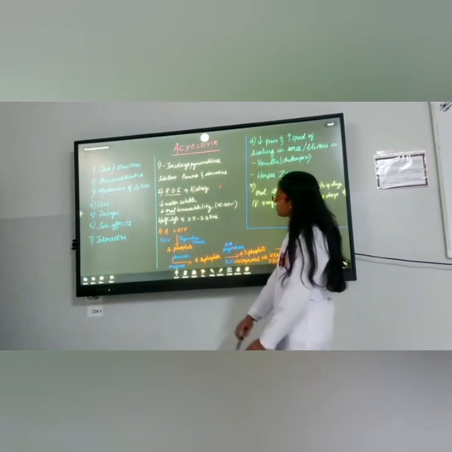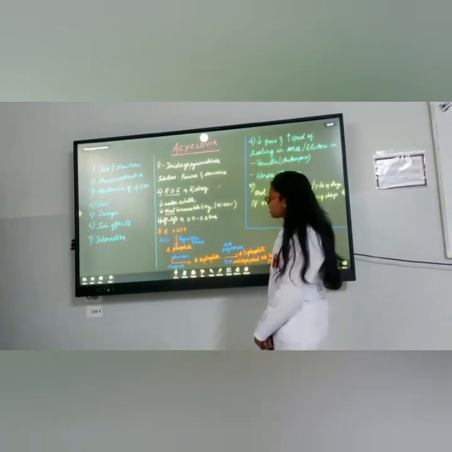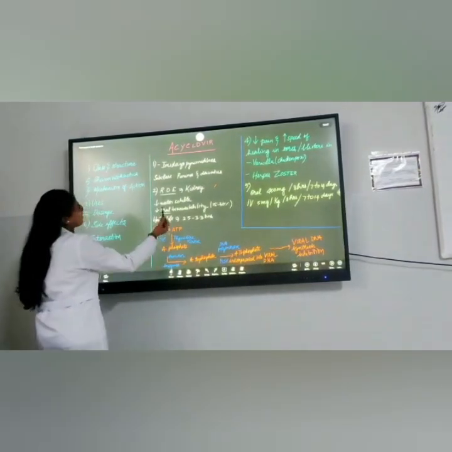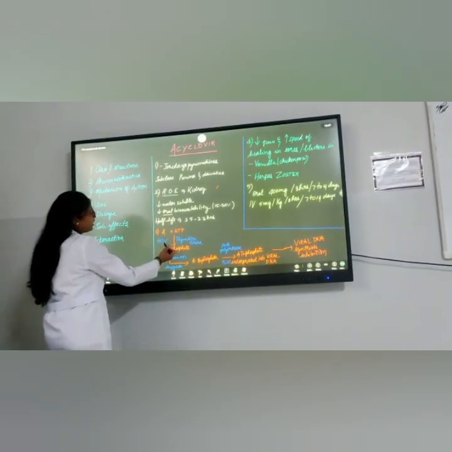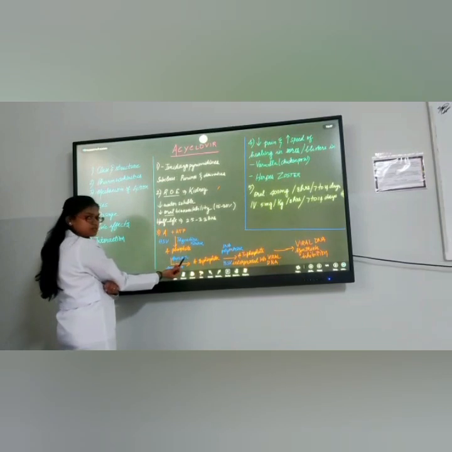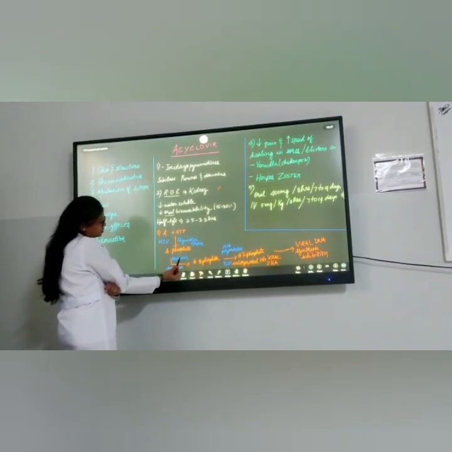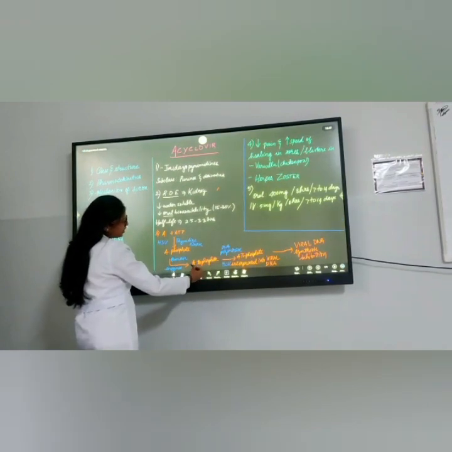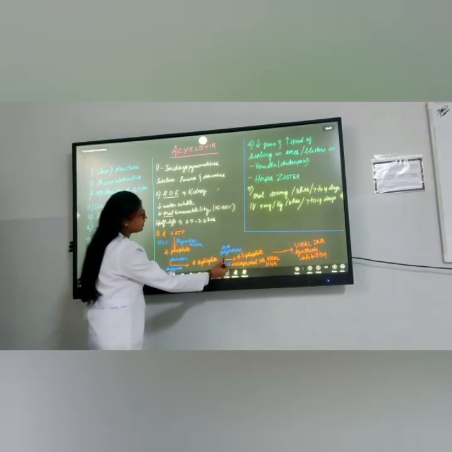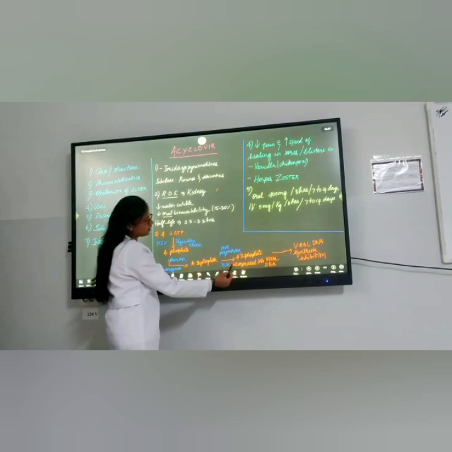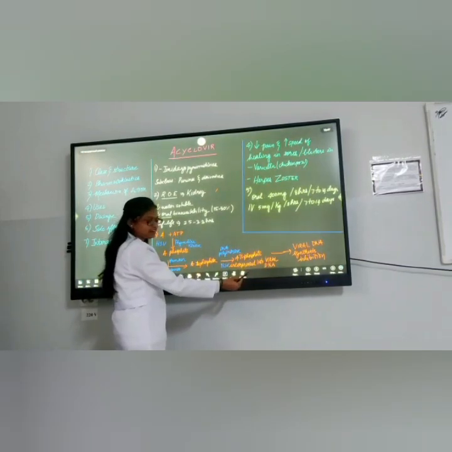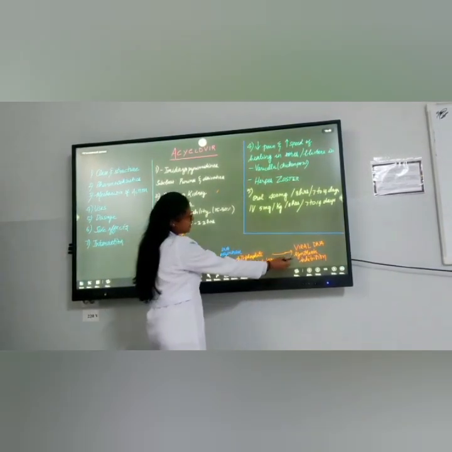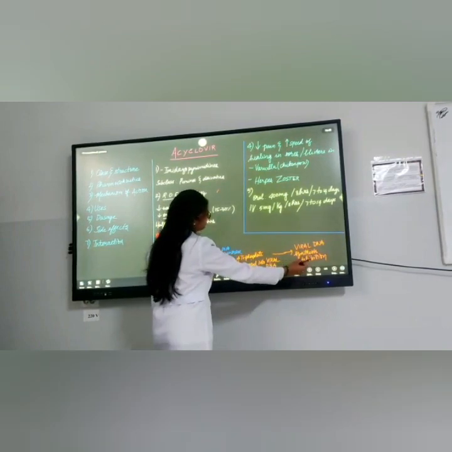Third, mechanism of action. Aciclovir plus ATP produces aciclovir phosphate. Through aciclovir phosphate, we get aciclovir triphosphate. Aciclovir triphosphate is incorporated into viral DNA. As a result, we get viral DNA synthesis inhibition.